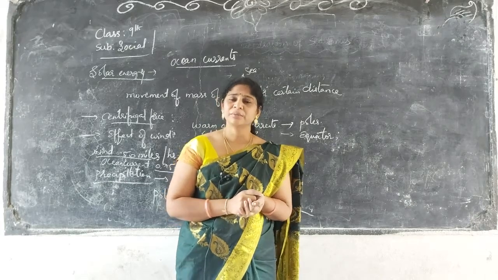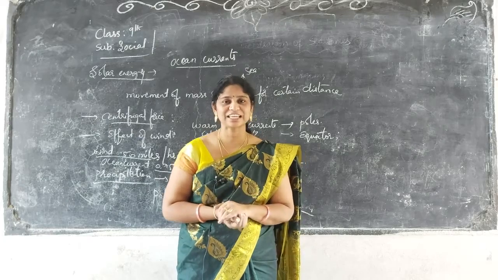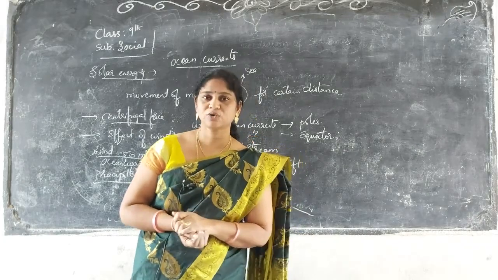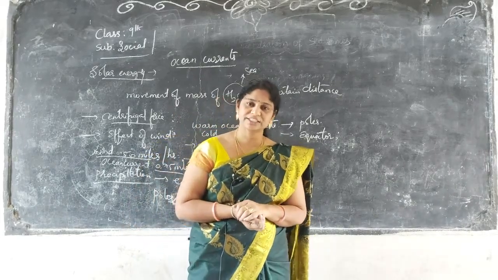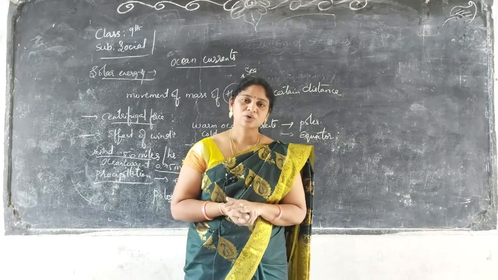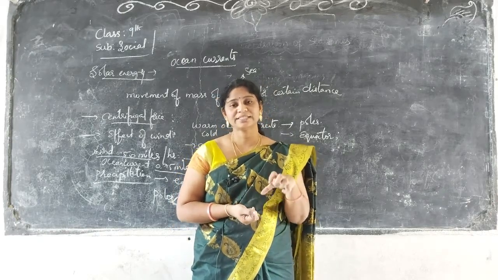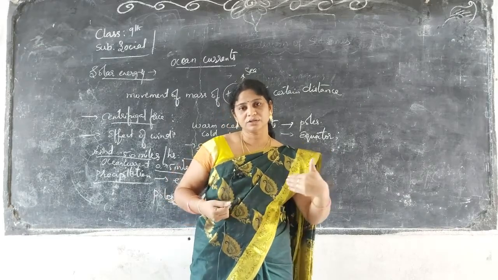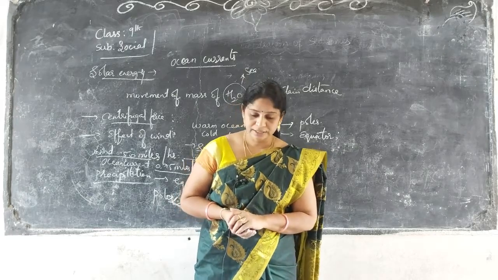Many people's livelihoods depend upon the oceans, mainly fishing. Coastal area people depend upon fishing itself. Fishing, mining, oil extraction, even petroleum extraction is seen in the sea. So that is the importance.